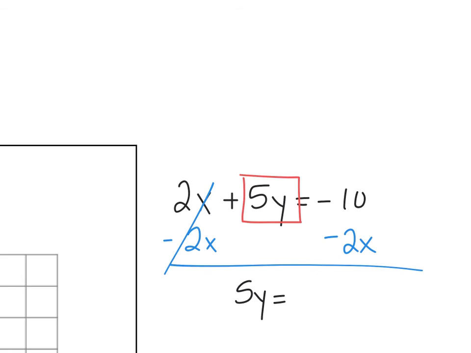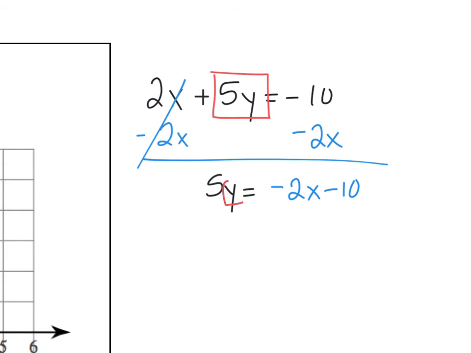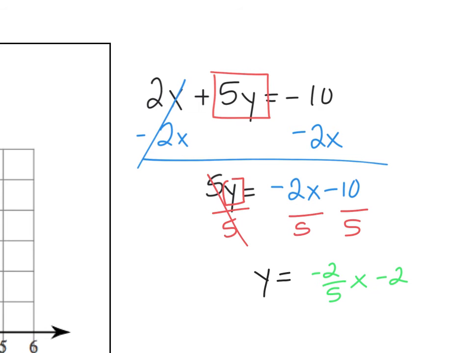Our last step is we need to get this y by ourselves. So how do I get rid of that 5 attached to it? Well, I'm going to divide every single term in my equation by a 5. My 5's cancel, so I get y equals, well, negative 2 divided by 5 is just negative 2 over 5. And then I put my x, and then negative 10 divided by 5 is negative 2. So this is the equation that I want to graph.